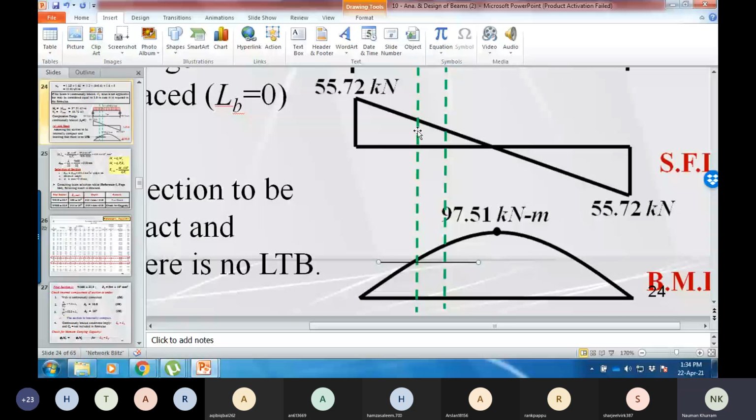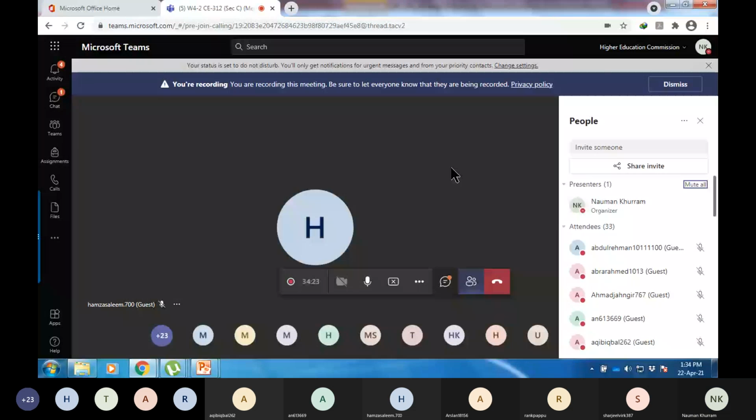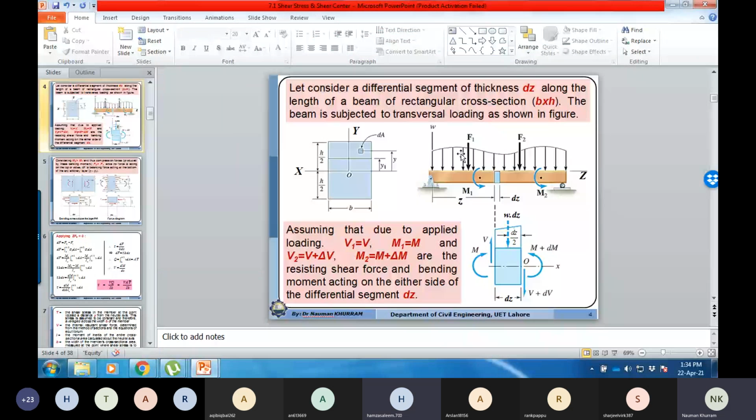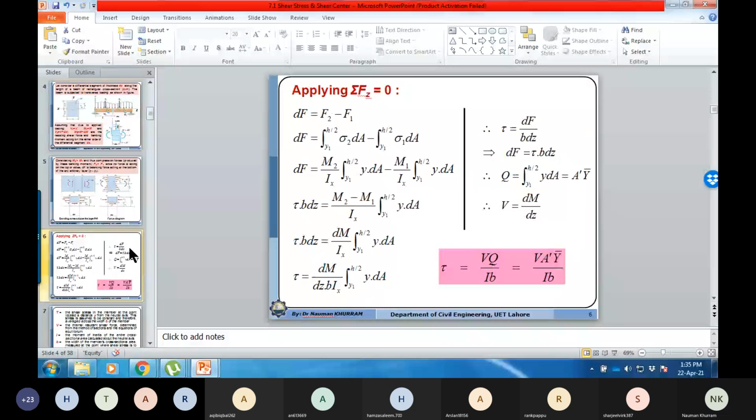Similarly, the shear force at section 1 is different and at section 2 is different, but the distance between them is dz. So you understand, gentlemen? You got the idea? Yes, sir. Okay. Thank you. Because normally in class I explain on the board, I sketch everything, so sometimes you might find it difficult to apprehend the concept. But anyhow,